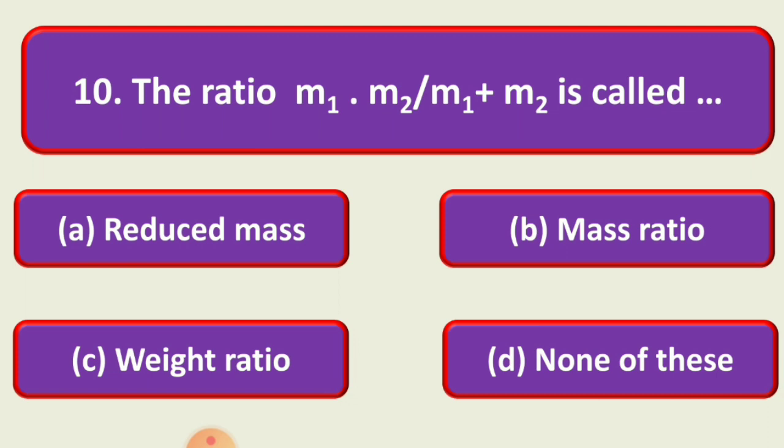Question number 10. The ratio m1 into m2 divided by m1 plus m2 is called dash dash. And the options are A, reduced mass; B, mass ratio; C, weight ratio; and D, none of these. And the correct option is reduced mass. That is, the ratio m1 into m2 divided by m1 plus m2 is called reduced mass.